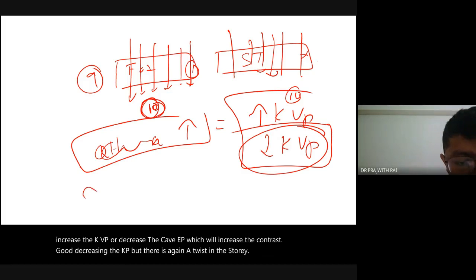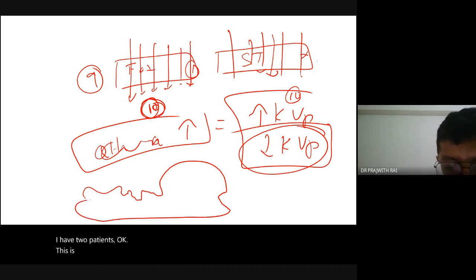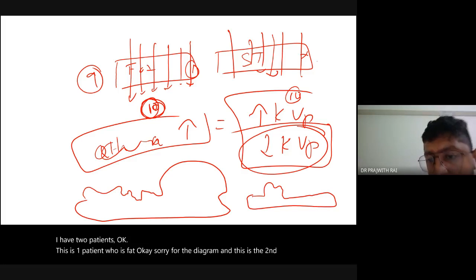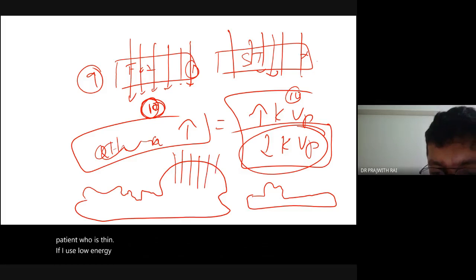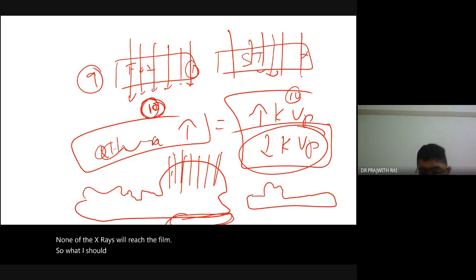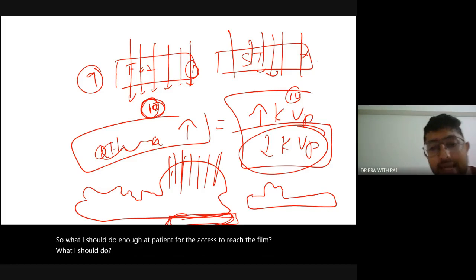But there is again a twist in the story. Now I have two patients. This is one patient who is fat. Sorry for the diagram. And this is the second patient who is thin. Now, if I use low energy X-rays, what will happen? None of the X-rays will reach the film. So what should I do in a fat patient for the X-rays to reach the film? Increase the milliampere second.